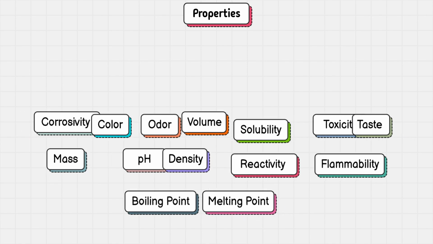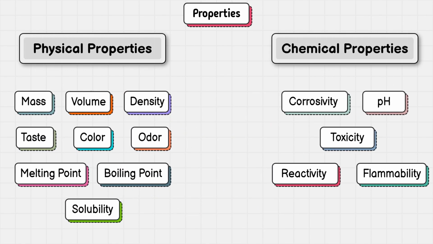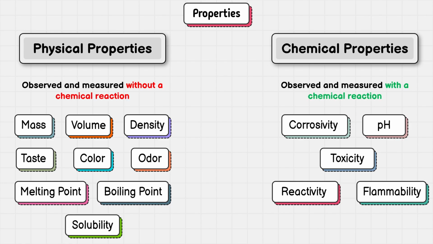Furthermore, we can divide all of these properties into two categories: physical properties and chemical properties. Properties that can be observed and studied without a chemical reaction are called physical properties, while those that can only be studied through chemical reactions are called chemical properties. For example, measuring the mass of water doesn't need a chemical reaction. But to study the flammability of ethanol, we must burn it, and burning is a chemical reaction. And this is why mass is a physical property and flammability is a chemical property.